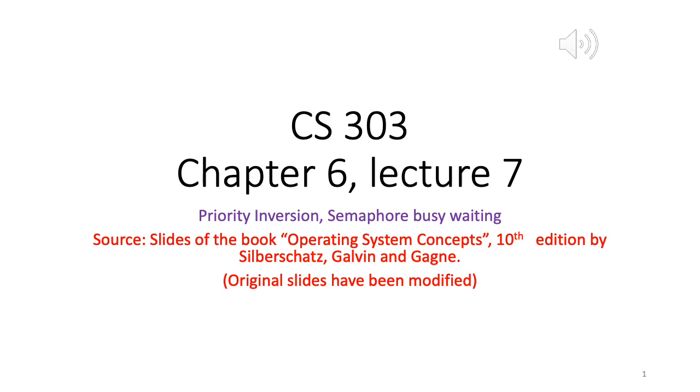Second thing we'll talk about is semaphore busy waiting. So here we'll see that when a process is waiting on a semaphore value, let's say if it has to acquire a lock and the lock has already been acquired by another process or thread, then any process that wants to acquire the lock does a wait on the semaphore till the lock is released.